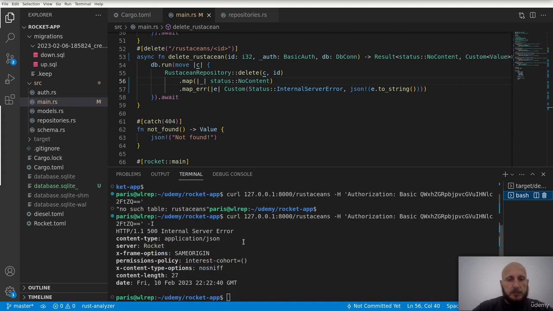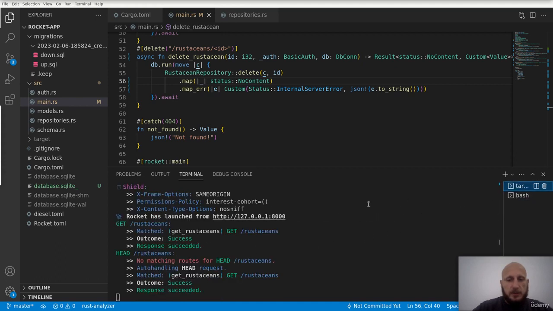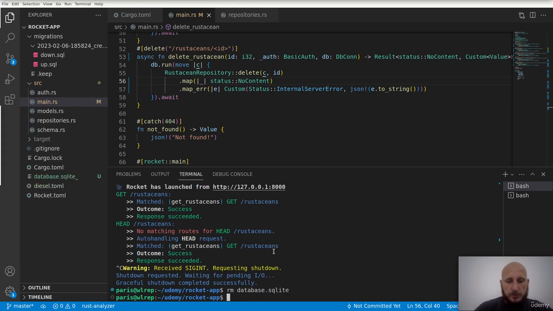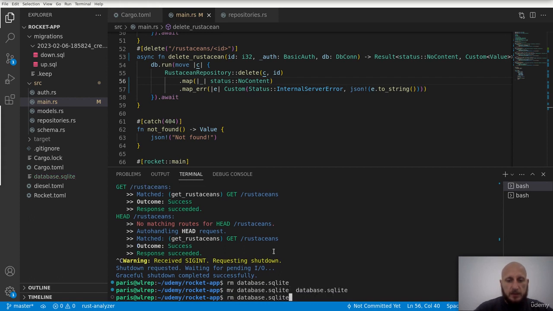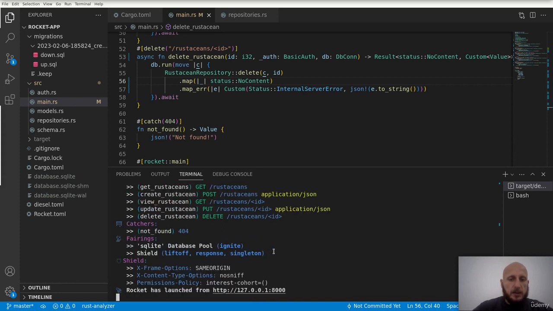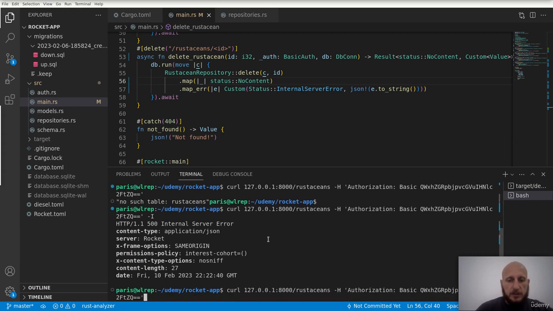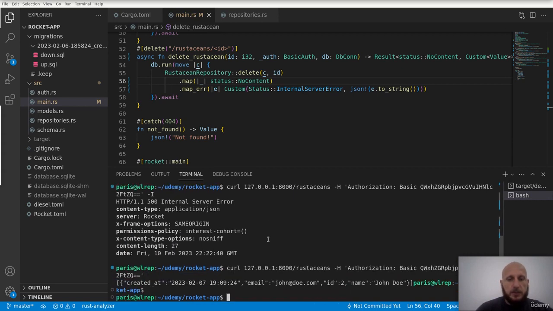Yep, I will restore the database. Just to also demonstrate to you that in case everything goes well, right, like now, yeah, it works.